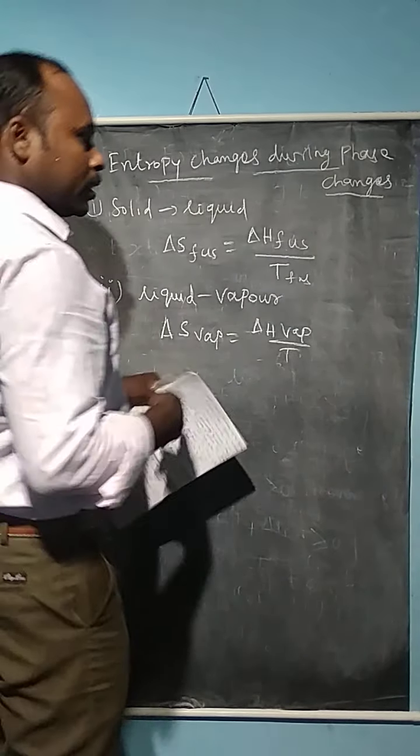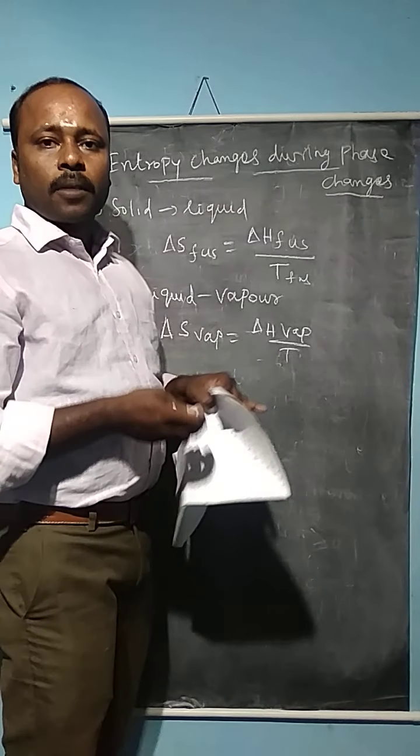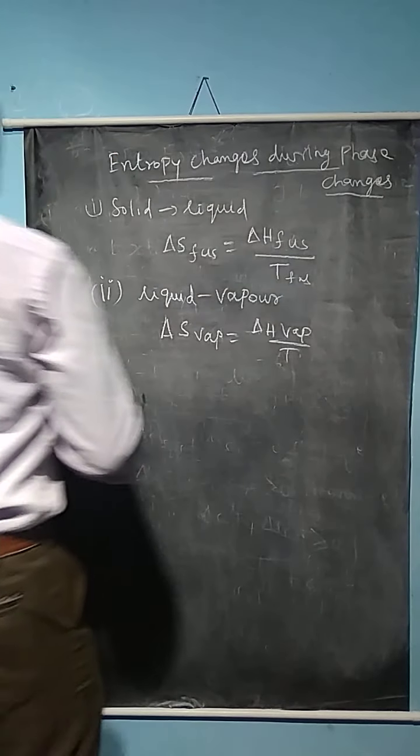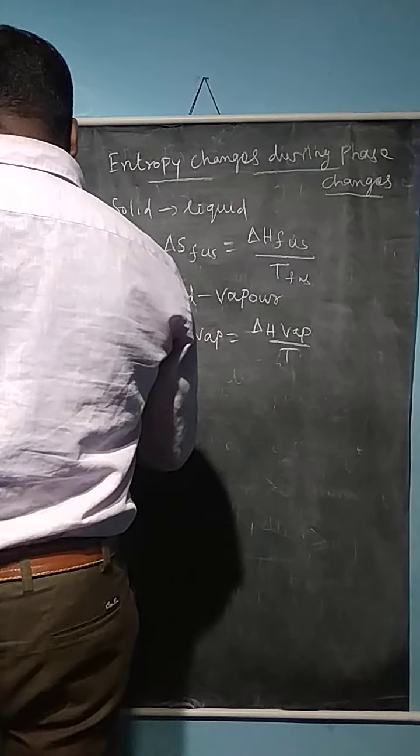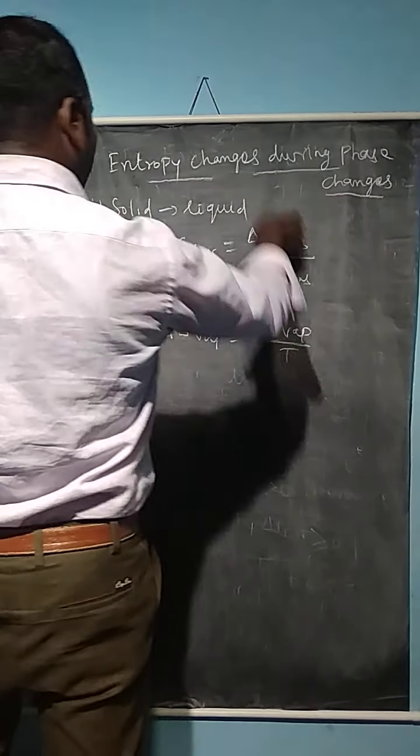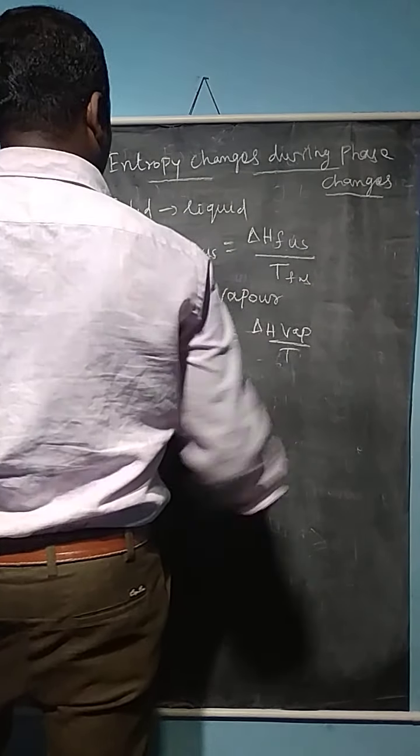This is the Clausius statement of the second law of thermodynamics. So delta S and delta H values are both positive.